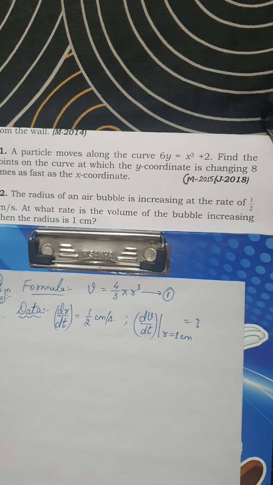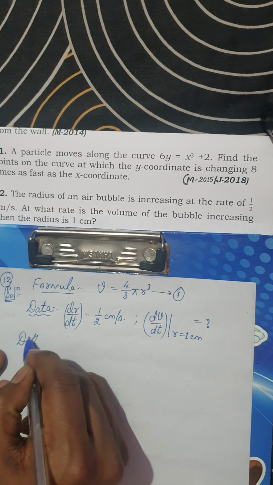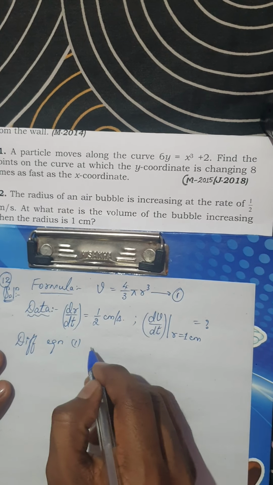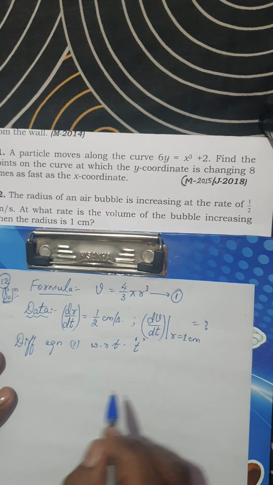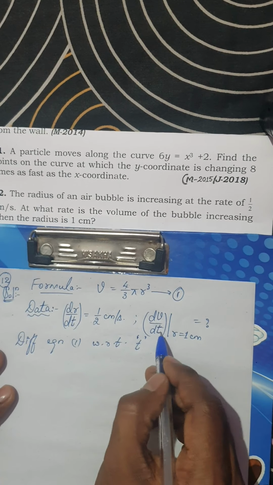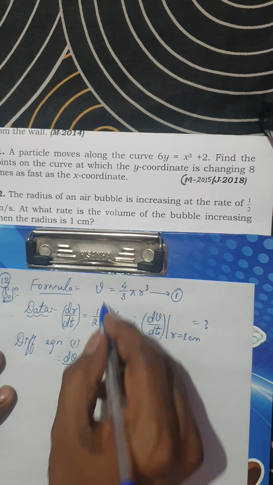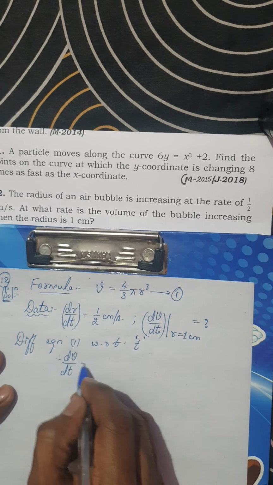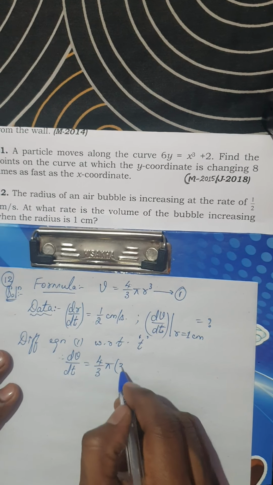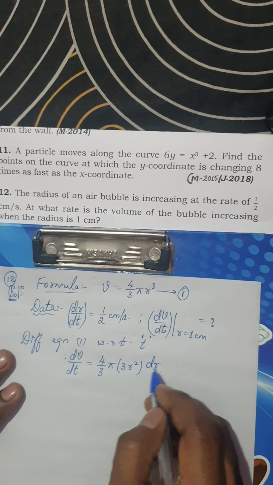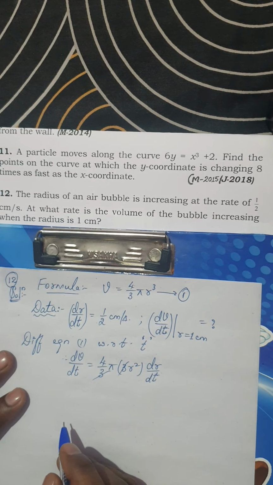Okay, so how am I going to do it? Very simple. Differentiating equation 1 with respect to time. We are differentiating with respect to time because this is a rate measure. Therefore dv by dt is 4 by 3 pi, which is a constant, times the derivative of r cube, which is 3r square into dr by dt. The reason is this is with respect to time. Now 3 and 3 get cancelled.